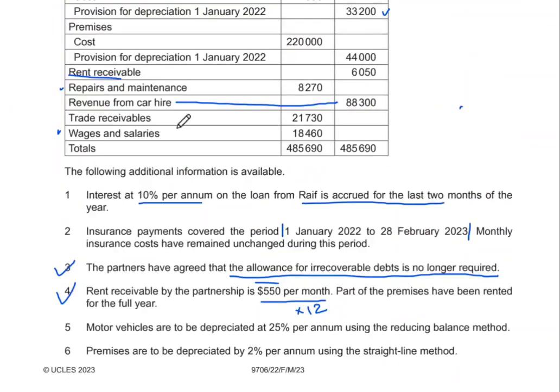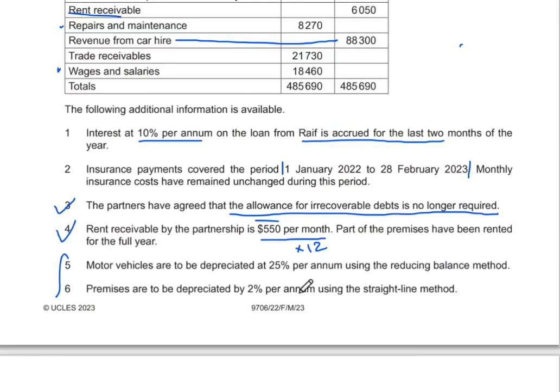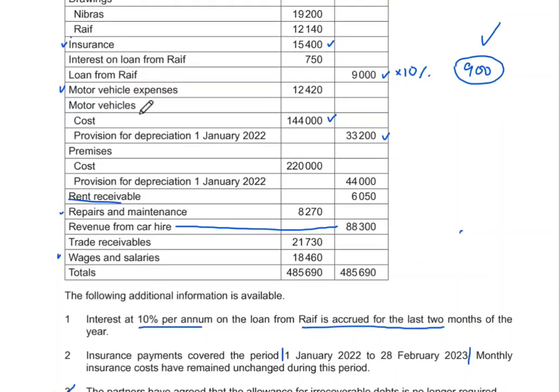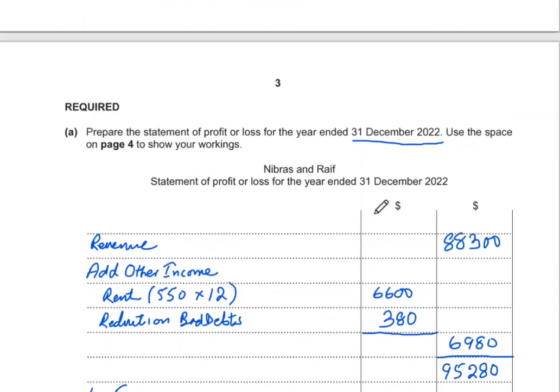Then we'll come to the part of depreciation. We had depreciation for motor vehicles, which was on a reducing balance method, and there were premises, which were on a straight line method. To take the reducing balance method, we take 144 minus 33,200 to get the net book value, and then multiply by 25%.